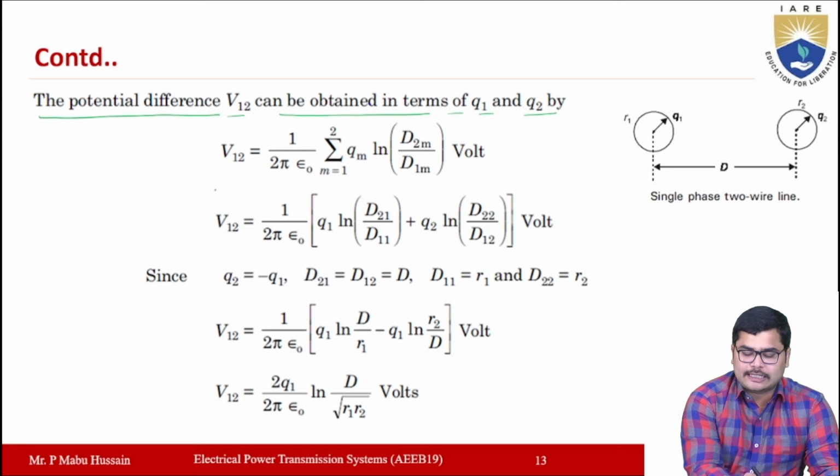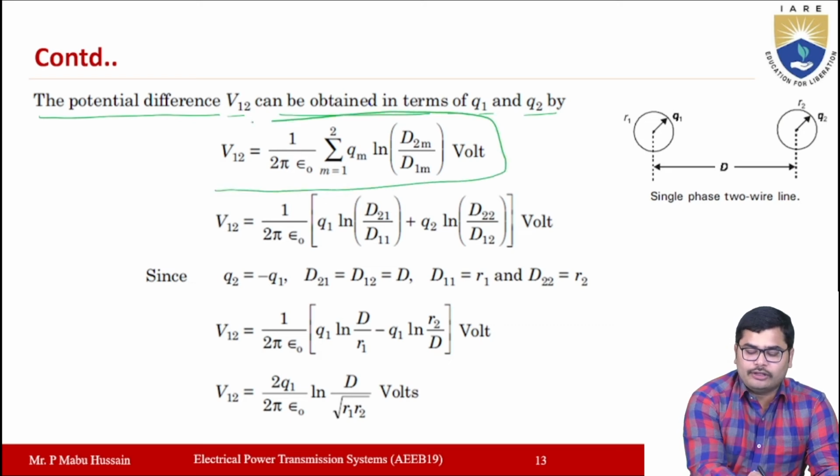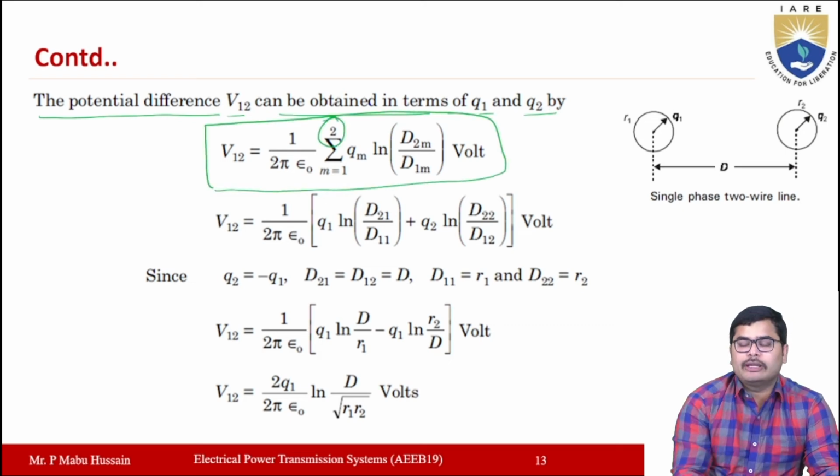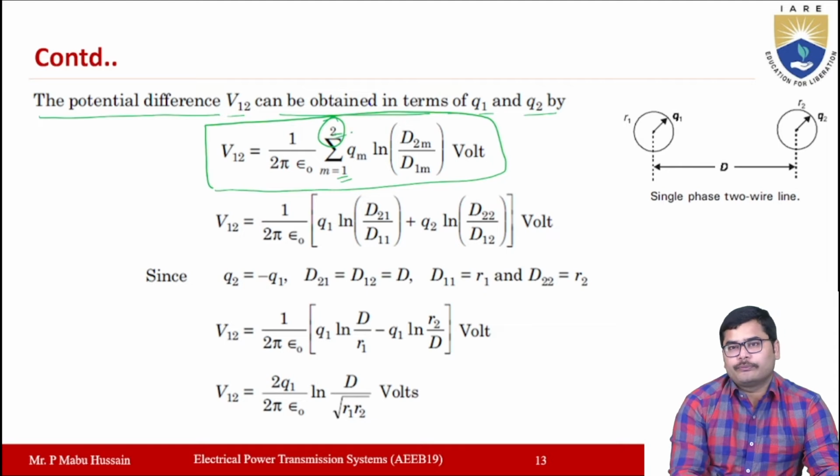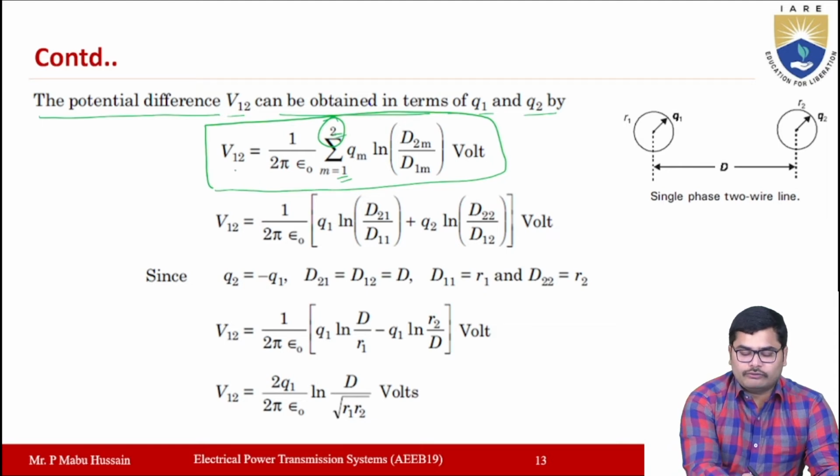The number of conductors here is 2, so the summation you have to calculate by considering M equal to 1 to 2 only. So V12 is equal to 1 by 2 pi epsilon naught, summation M equal to 1 to 2, Qm ln D2M by D1M.